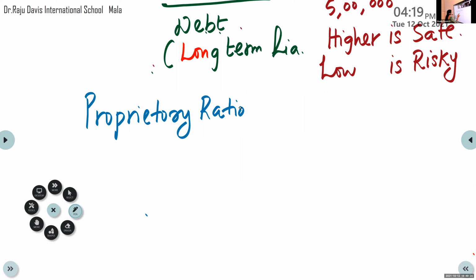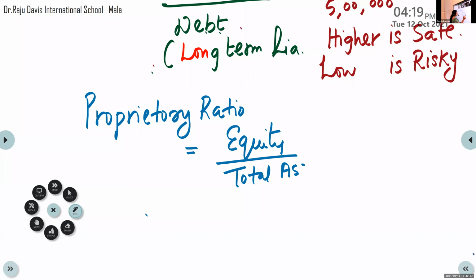The formula to find this is equity divided by total assets.